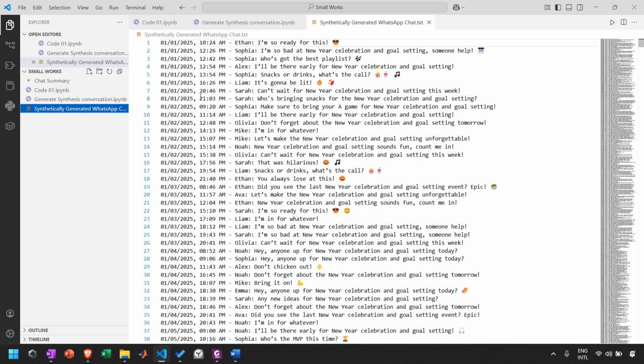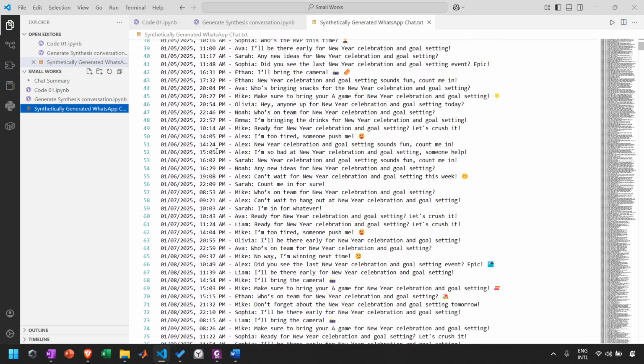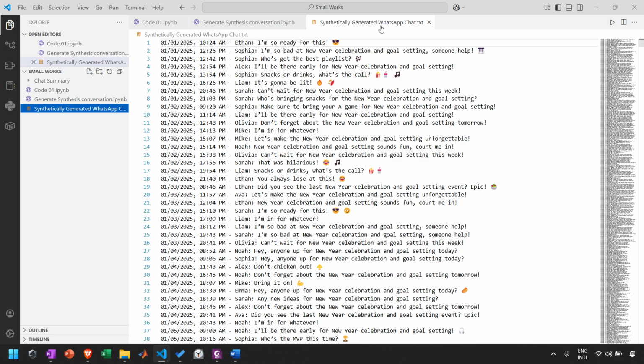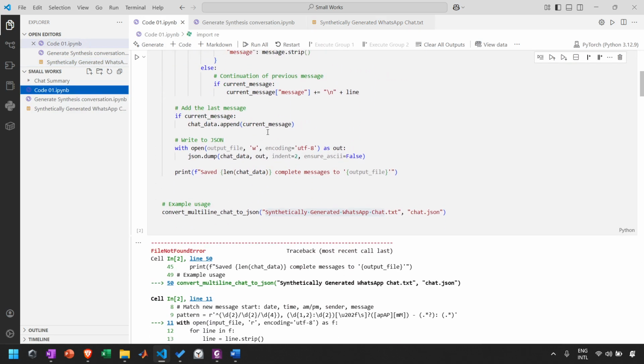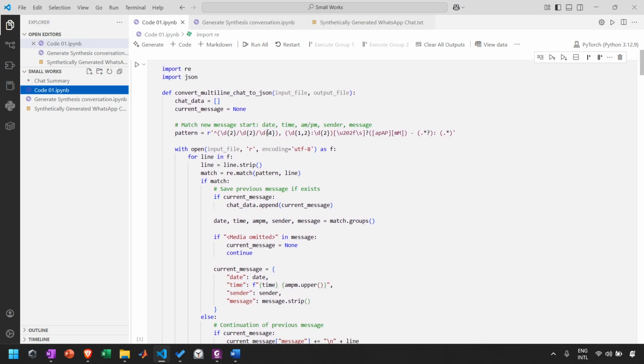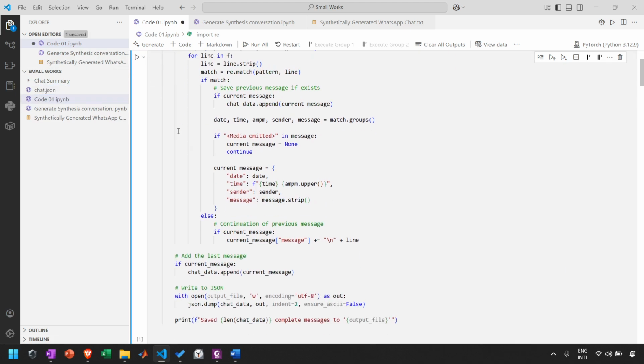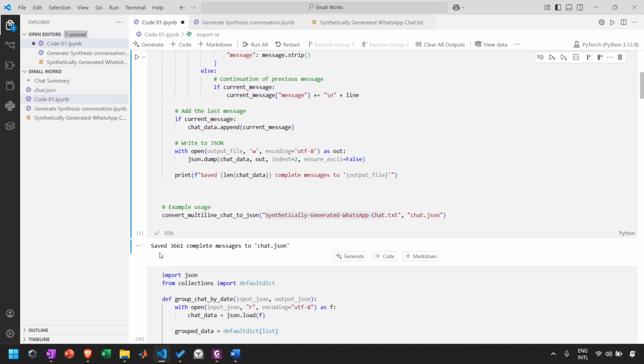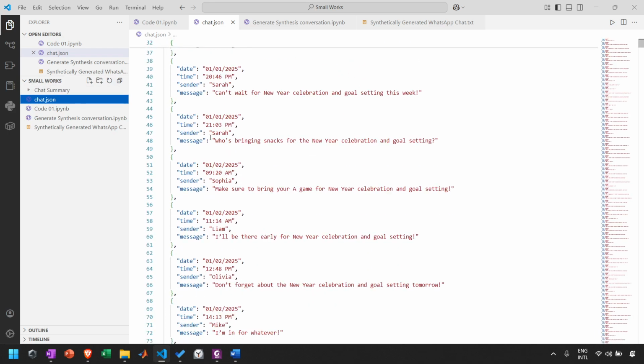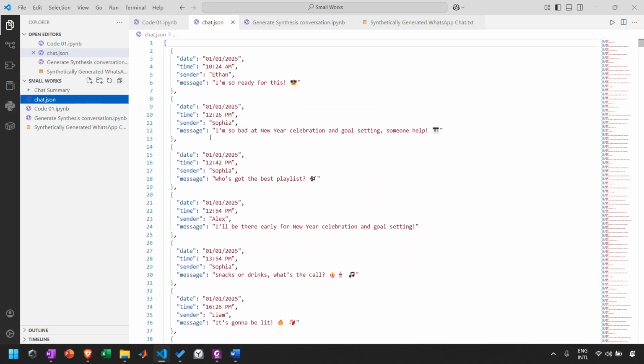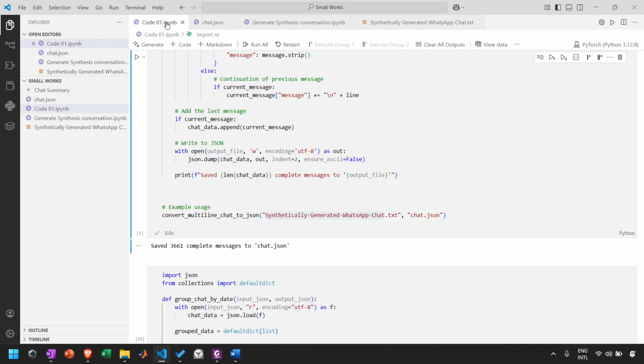So we have the synthetically generated WhatsApp chat. Now let's go to our main code. Here at first we will read the synthetically generated WhatsApp chat and save it as a JSON file. When we run the code, we have saved 3661 messages to chat.json, and it looks like this. Okay, now the next section.